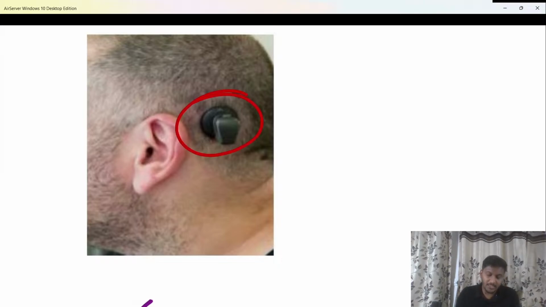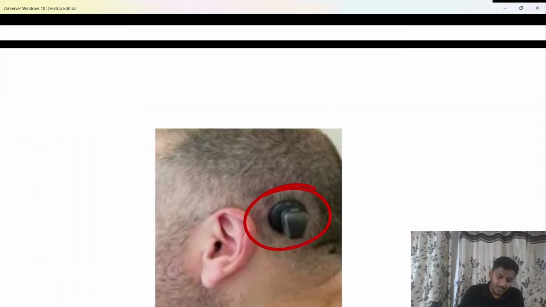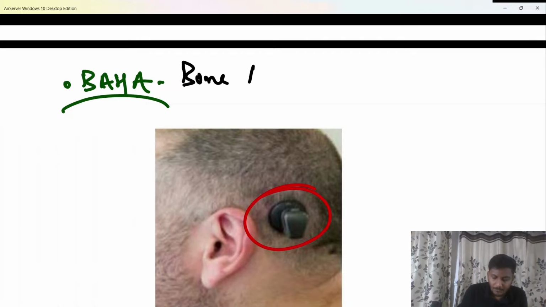Here you are able to see a hearing aid which is directly attached to the skull bone. What is done? A titanium screw has been attached to the bone, and on that titanium screw we have to fix this hearing aid. Now if the hearing aid is directly attached to the bone, that is called a BAHA. And what is BAHA? Bone anchored hearing aid is what is known as BAHA.